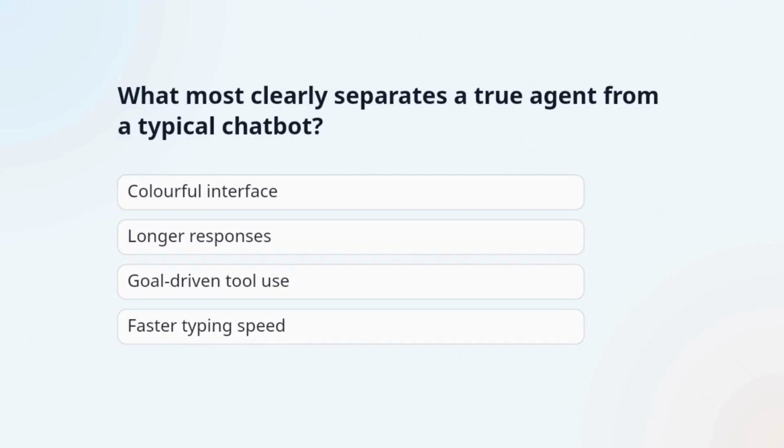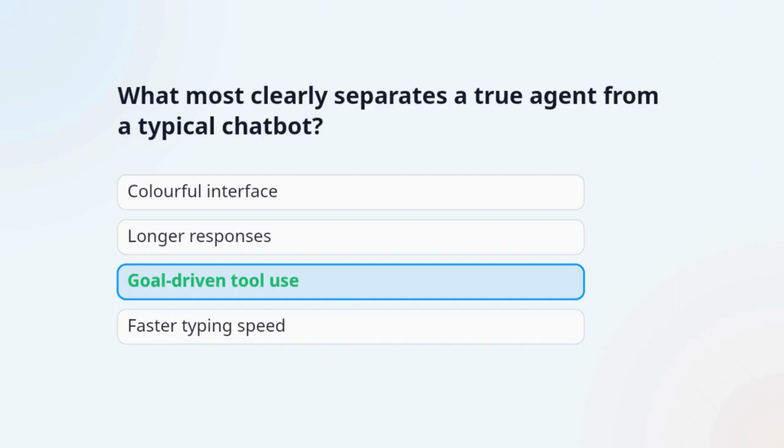Question 3. What most clearly separates a true agent from a typical chatbot? The correct answer is goal-driven tool use. The key difference is that agents work toward goals and use tools to take action, not just answer prompts.